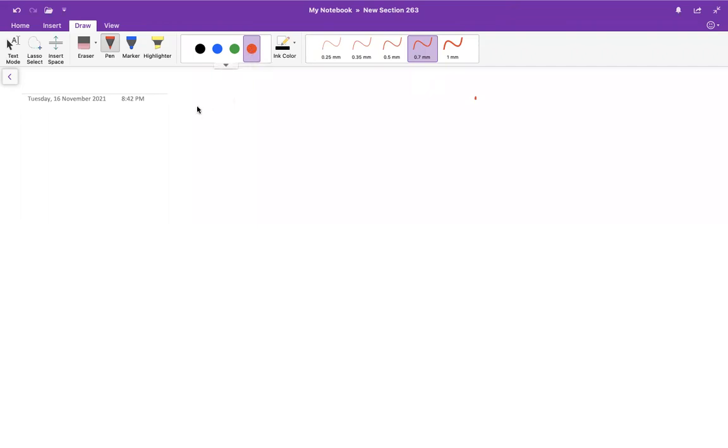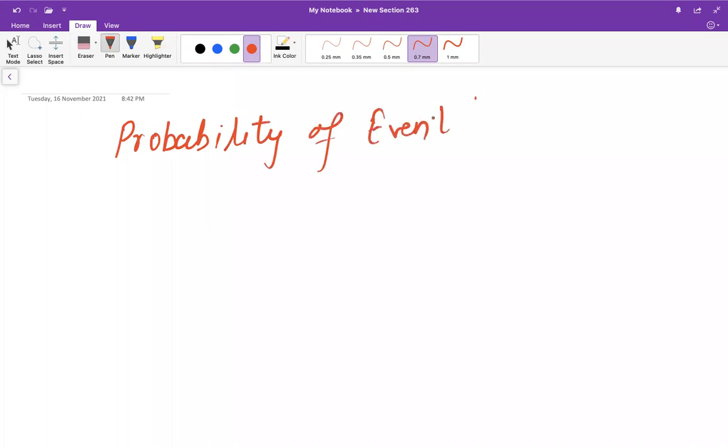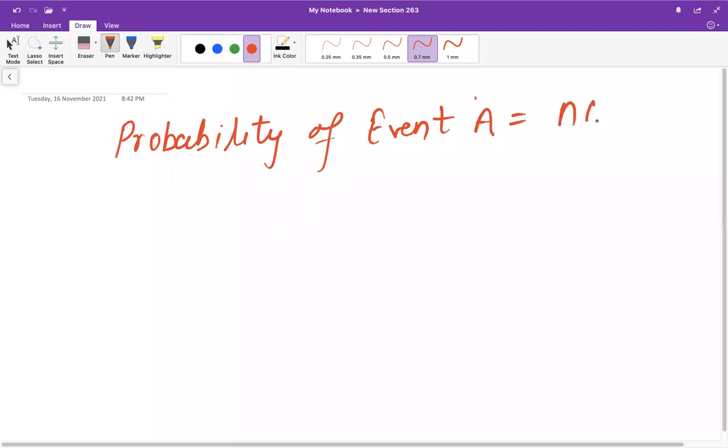So we all know how we find the probability. That is clear to all. Probability of any event is defined as the number of elements in that set divided by the total number of elements in the sample space. So probability of any random event A will be n(A) over n(S).